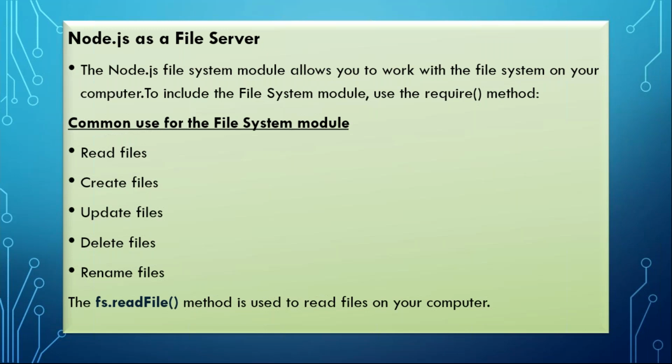So why do we need a file system? When I create a web application, we create forms for entering your first name, last name, and then it asks you to upload your CV or resume. The CV should be ready in a Word document or PDF file on your device, computer, or mobile, wherever it is.